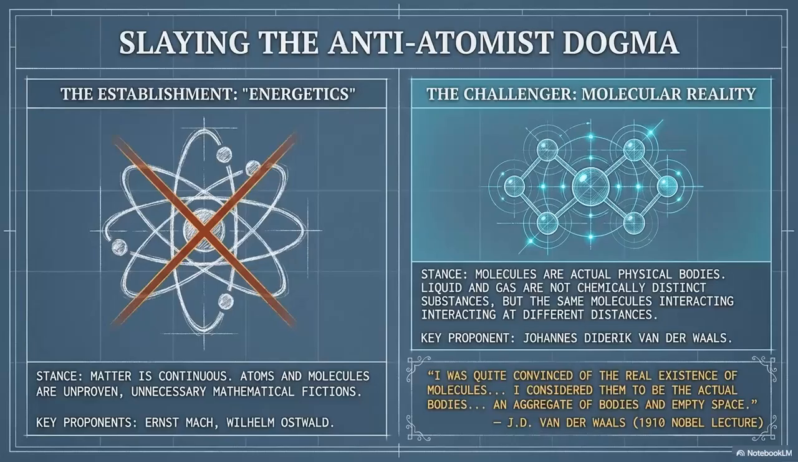Johannes Diderik van der Waals boldly asserted that molecules are actual physical bodies. He argued that liquids and gases are not chemically distinct substances, but the exact same molecules interacting at varying distances. As van der Waals later recalled in his 1910 Nobel lecture, he was entirely convinced of their real existence, viewing them as an aggregate of tangible bodies and empty space.